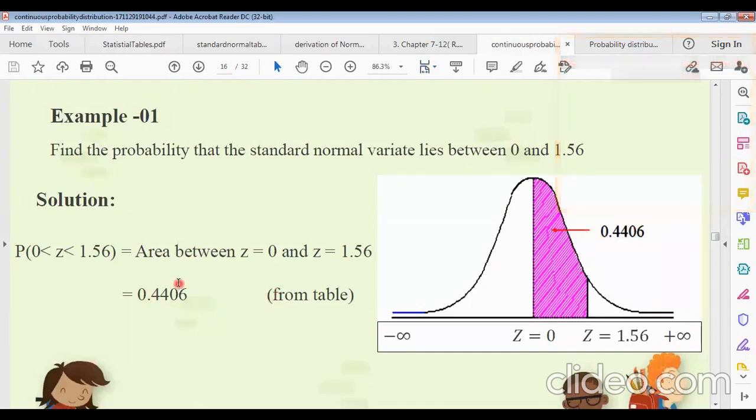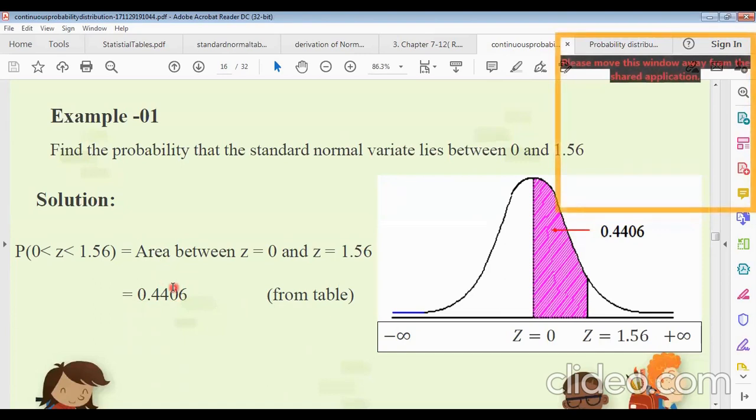What will be 0.9406 minus 0.5? 0.4406. So from the table we can find out the probability of a standard normal variate, and this is the required area, 0.4406. Okay, just this total area minus this area, then we get this area.